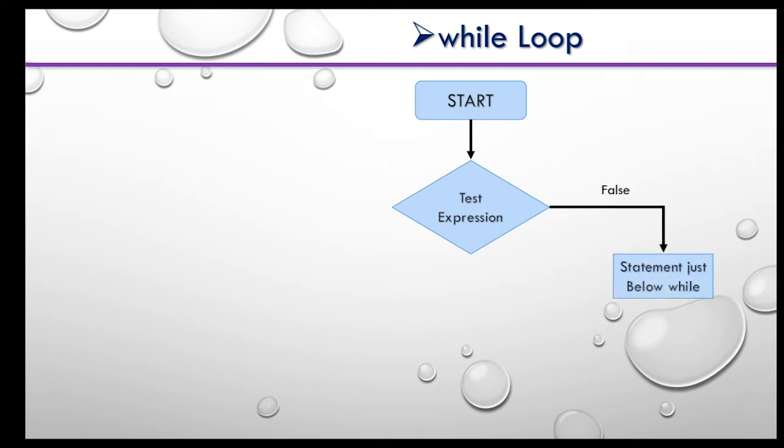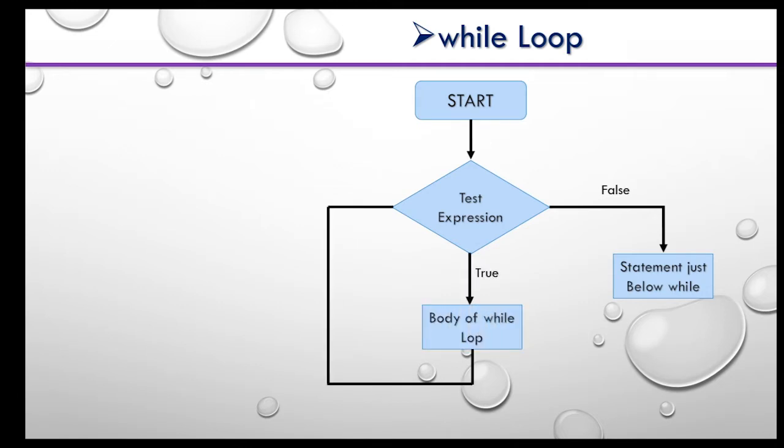Let's discuss the flow of control using the flowchart. So the execution starts and it will check if the test expression is true or false. If it is false, it will exit the loop, and if it is true, it will go to the body of the while and execute the statement that we have provided.